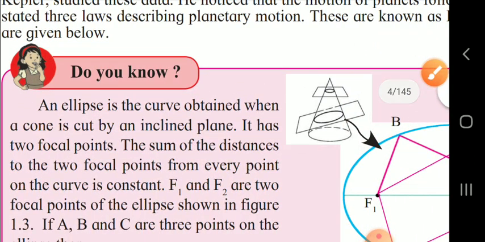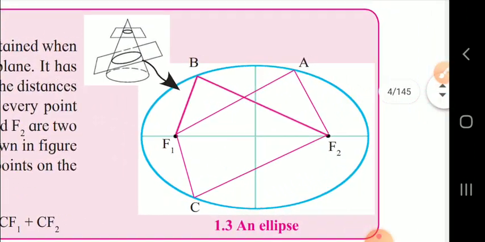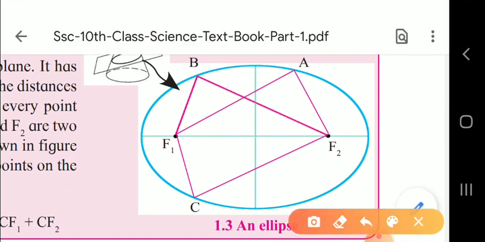I'll explain to you. Here you can see this figure, children, of how an ellipse is formed. An ellipse is the curve obtained when a cone is cut by an inclined plane. It has two focal points. The sum of the distances to the two focal points from every point on the curve is constant.